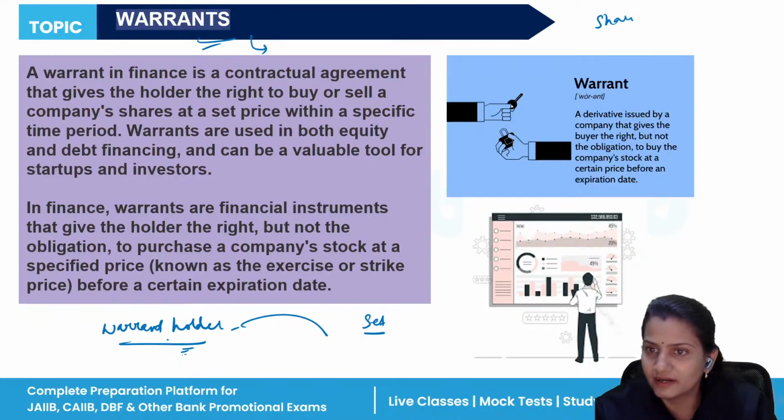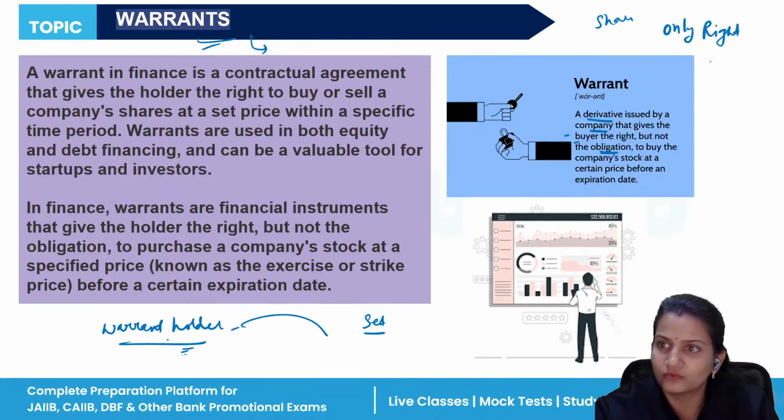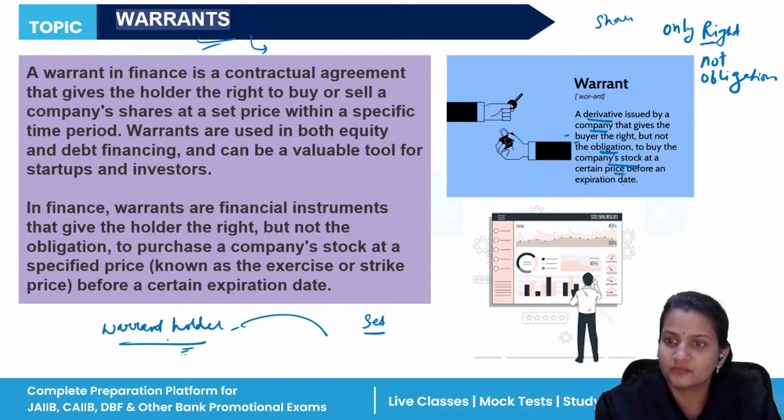So you can see over here, it is a derivative issued by a company. A company issues the warrant, and the one who purchases the warrant and gives some money becomes the warrant holder. That gives the buyer the right, but not the obligation. Remember, only the right is given to you, not any kind of obligation that you have to exercise this instrument. Definitely no obligation, only the right to buy the company stock at a certain price.